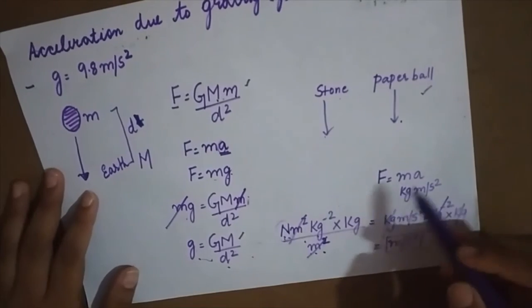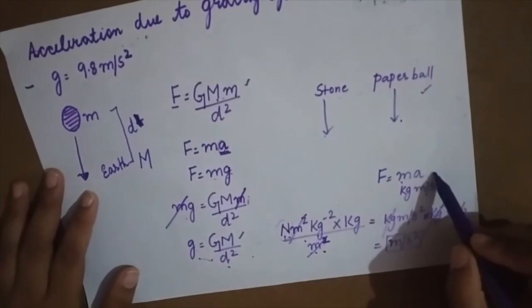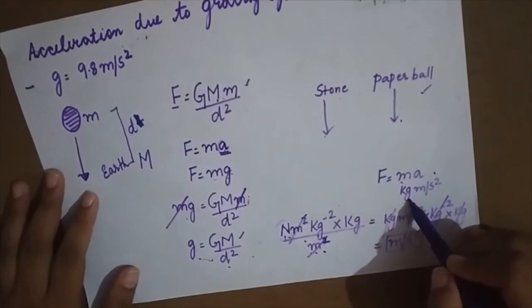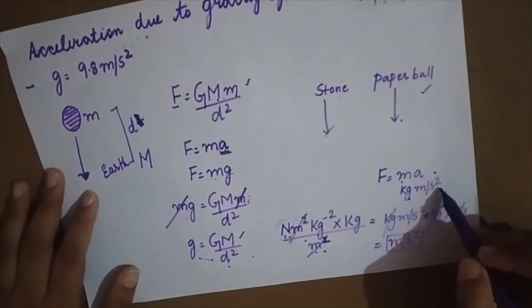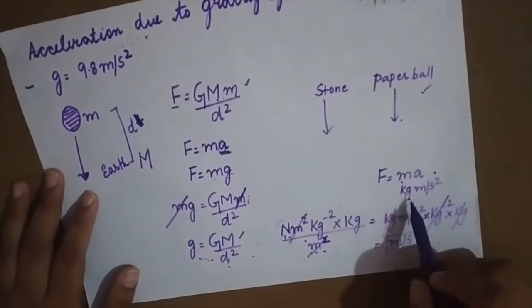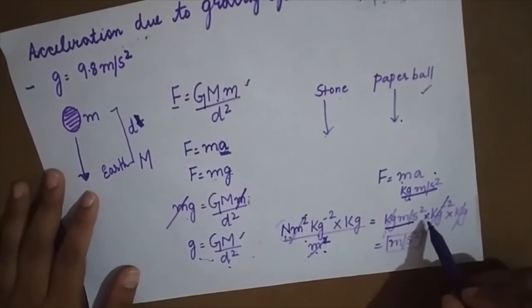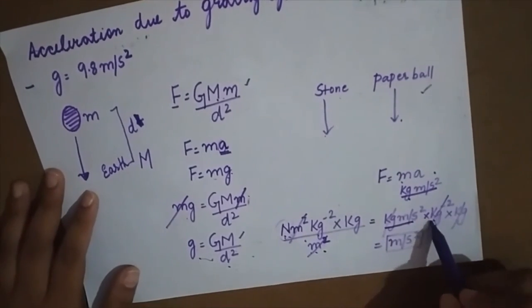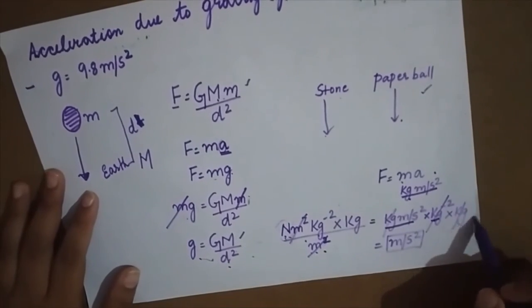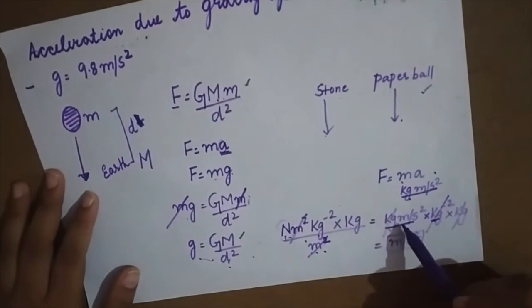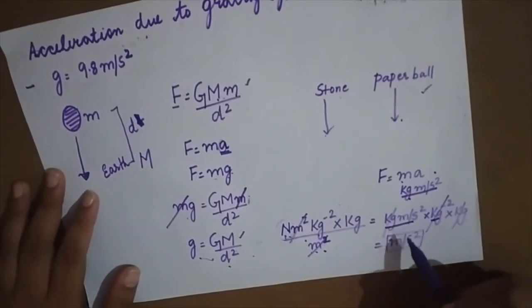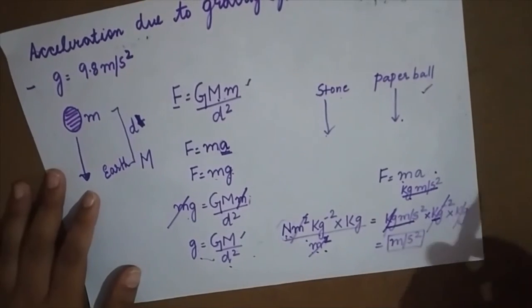Now Newton, I can split it up and write it as mass into acceleration. The unit of mass is kg, and acceleration is meter per second square. So I write kg meter per second square, over kg square, into kg. Here the kg gets cancelled, and the unit that I am left with is meter per second square.